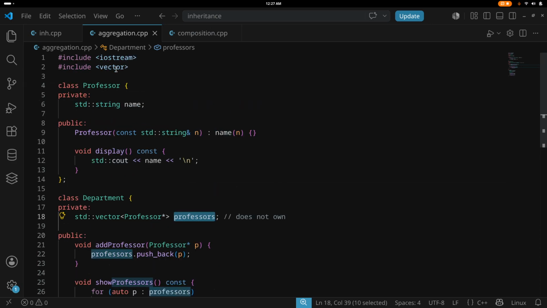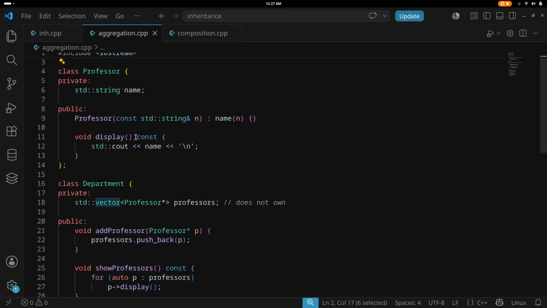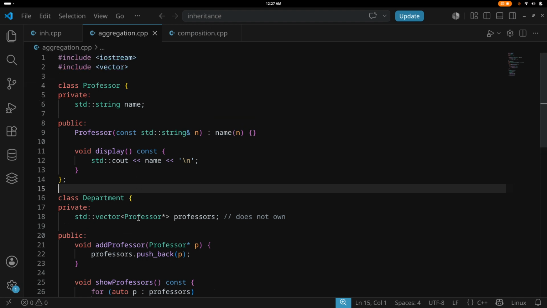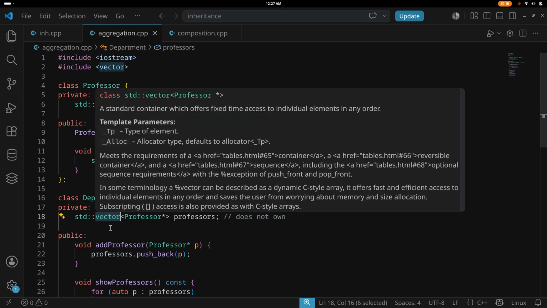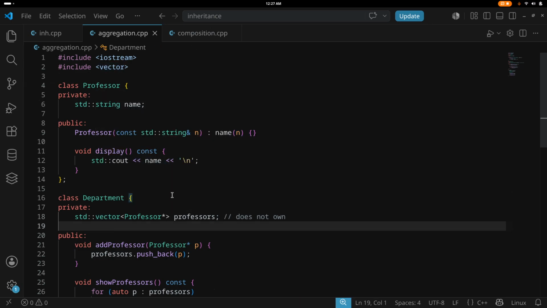I will talk a bit about vector. Vector is like an array, but it can grow and shrink. Normal arrays can't grow or shrink, but a vector can grow and shrink. So that's what vector is. It is just a better array, and it gives you a lot of functions and methods to operate with.